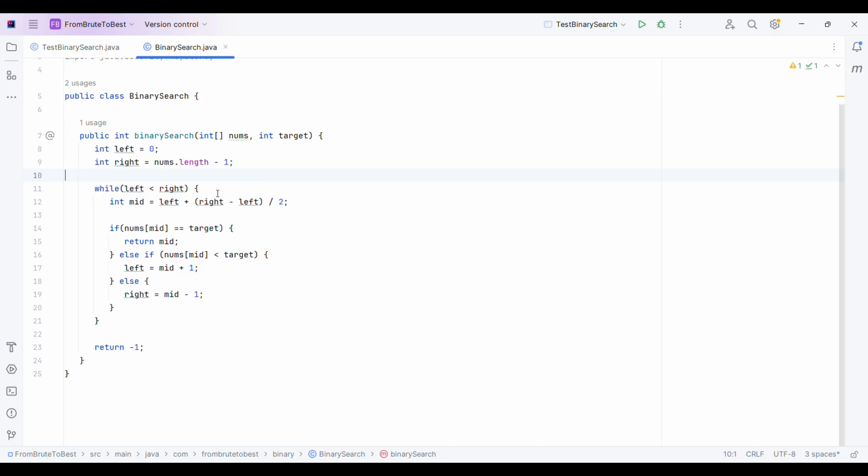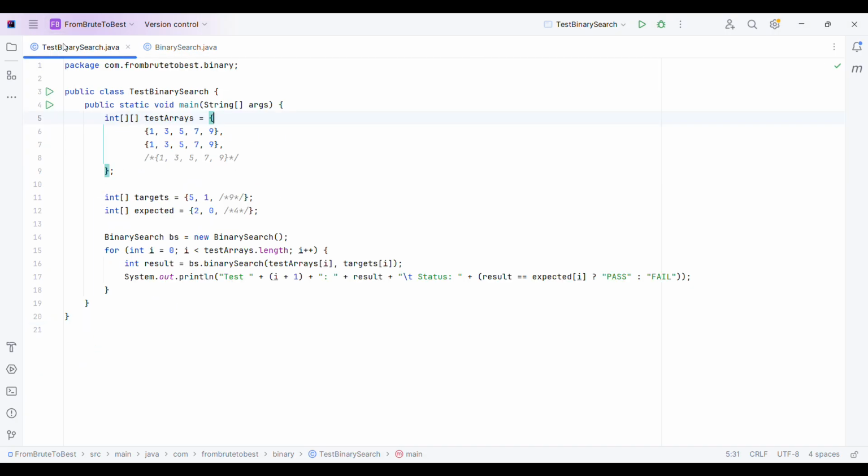For now I will show you the test data here. So I have this array. I will use the same array everywhere. Now for this array, my target value is 5 for the first array, and 1 for the second array.